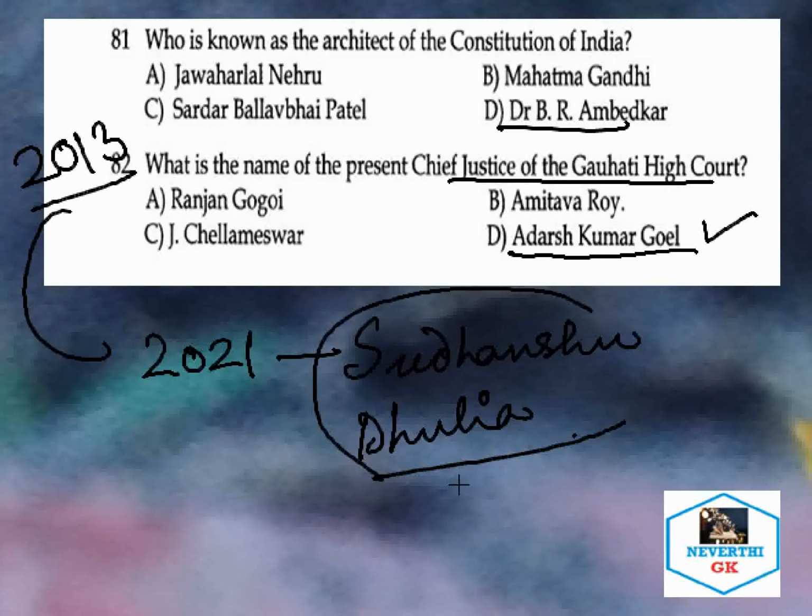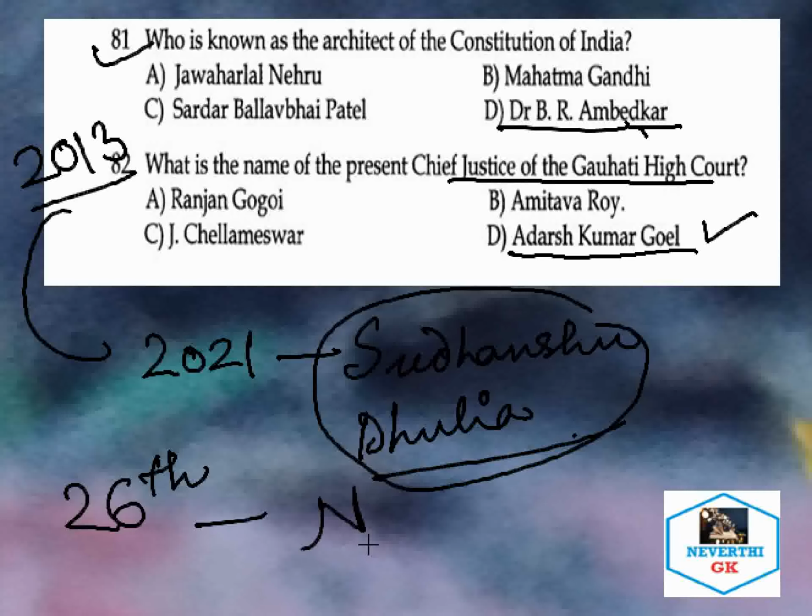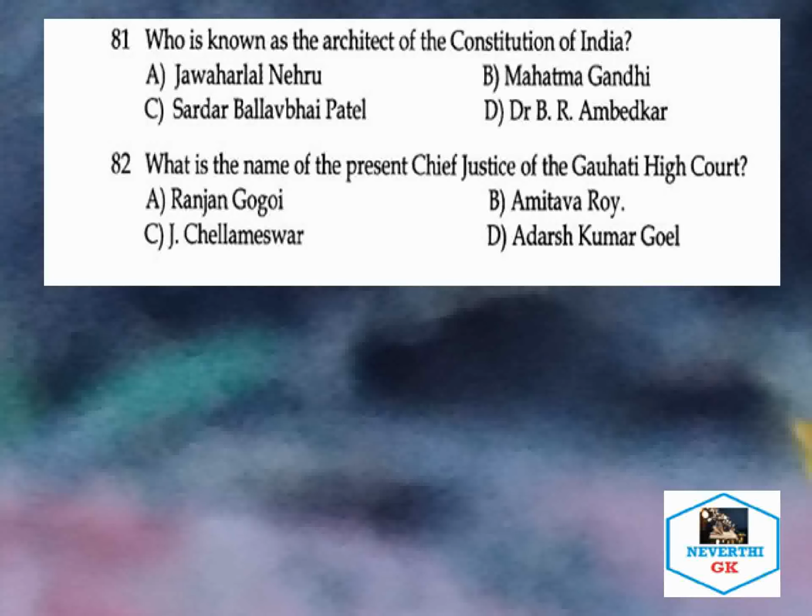So this is the important point that comes out of this question, that is the present Chief Justice of Guwahati High Court. And as far as the first question is concerned, the architect of the Indian Constitution is B.R. Ambedkar. And which day is the Constitution Day celebrated in India? That is the 26th day of November, every year. So these are important points we need to remember.